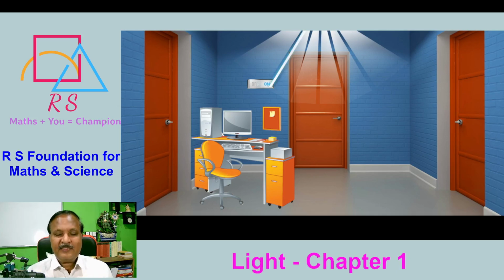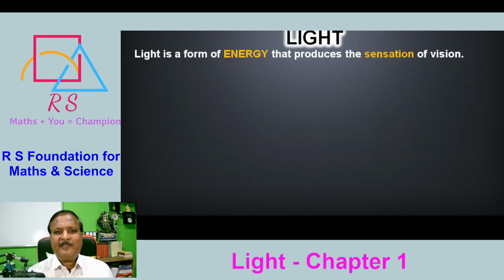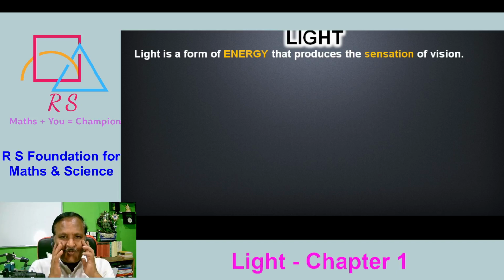So what is light? Light is an energy which produces a sensation to our eyes. If you have eyes, then only you can see the things. Otherwise you cannot see anything. Now I am able to see the monitor and the PPT because I have a vision.